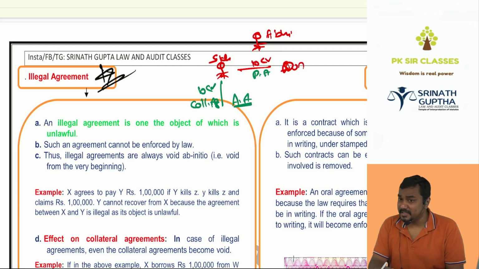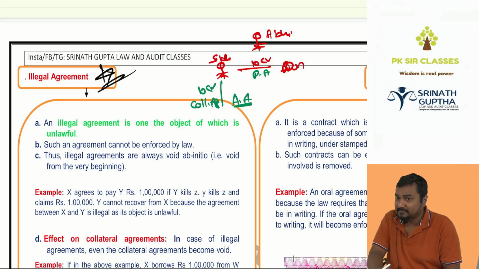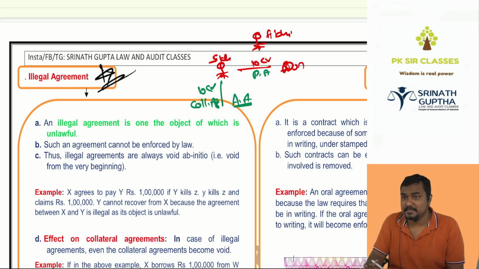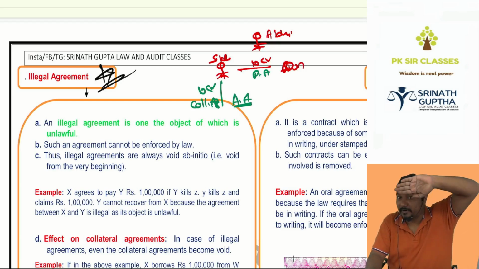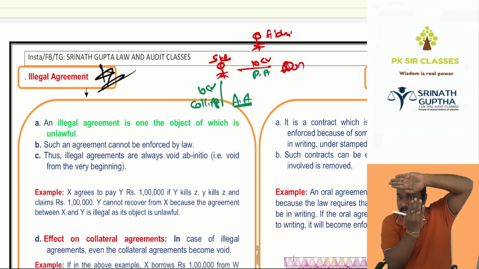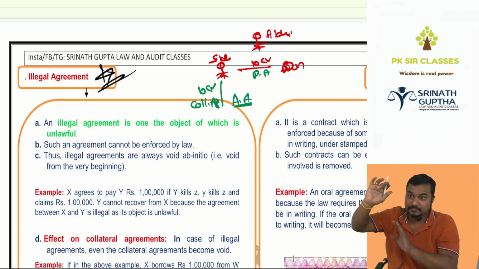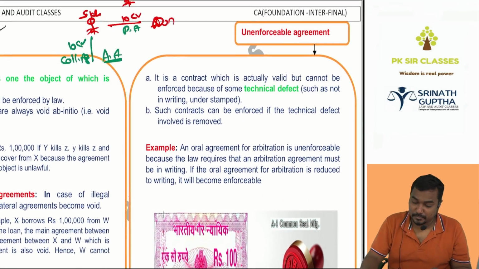Generally, these are criminal offenses. In case of illegal agreements, collateral agreements, which are supporting agreements, are also illegal and void ab initio. Remember, in case of void agreements, the primary agreement is void, but the collateral is valid. In case of illegal agreements, the primary is illegal and the collateral is also illegal. This comes in the exam, they ask it as a difference.